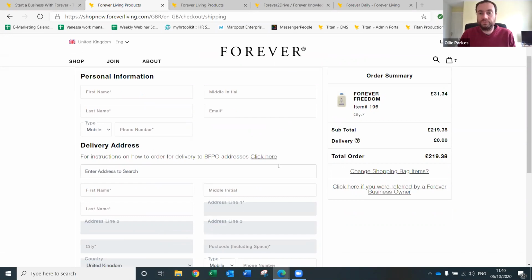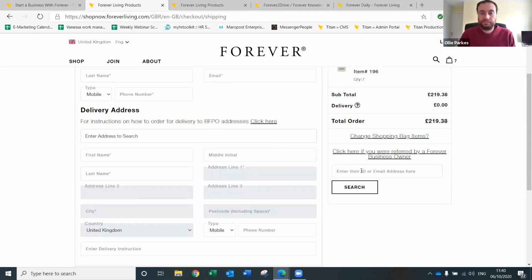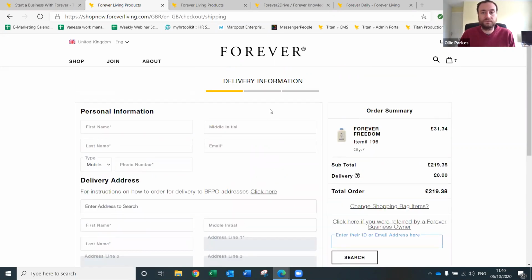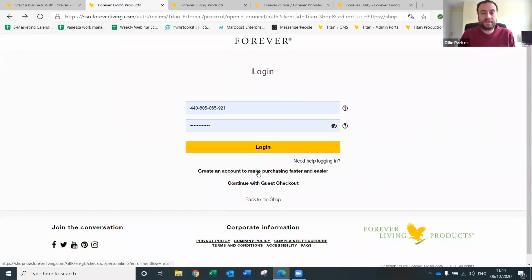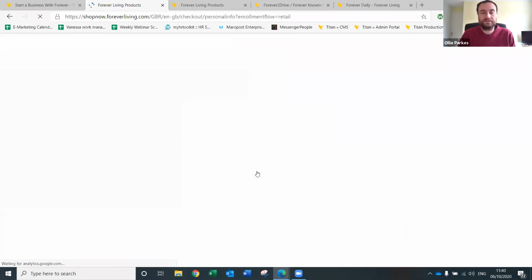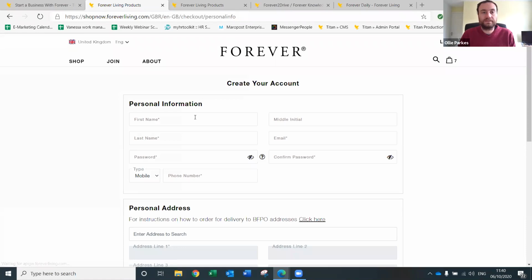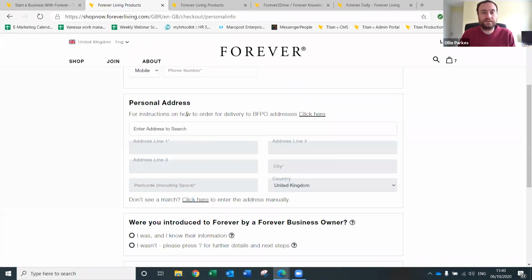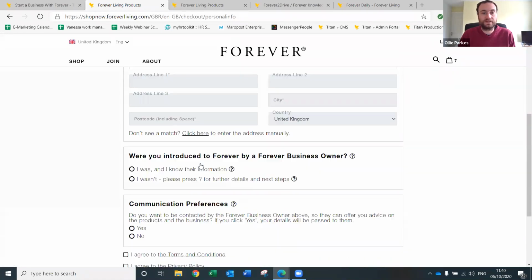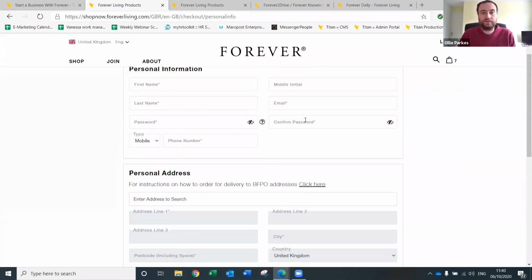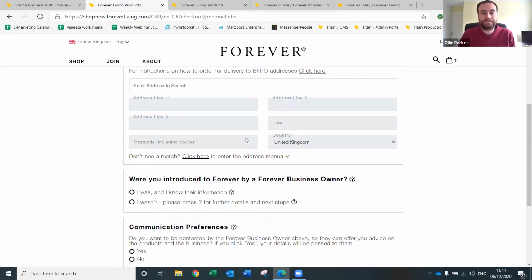If you were referred by an FBO, there's a little button here. You click on that, they'd type in your email address or your ID and press search, and that would make sure the sale got credited to you. If you were getting them to set up an account, they click on set up an account. And here the difference is they'd fill in their personal information and the personal address that they'd want on the account. And up here it also includes a password to log in.